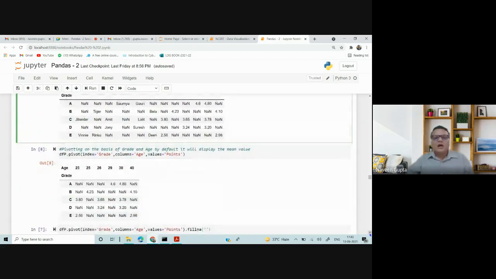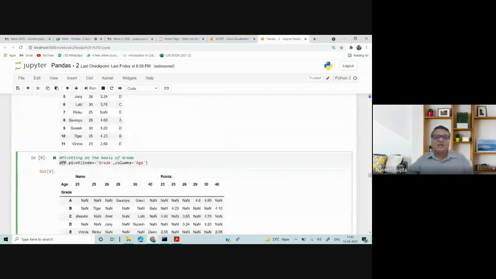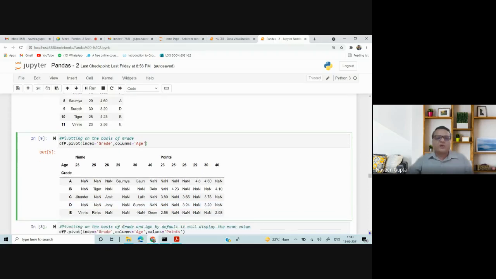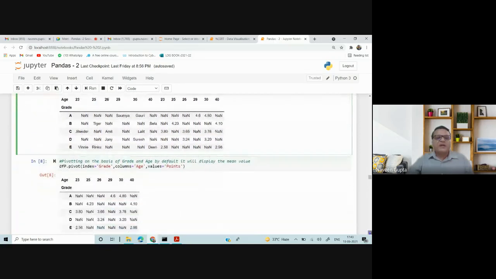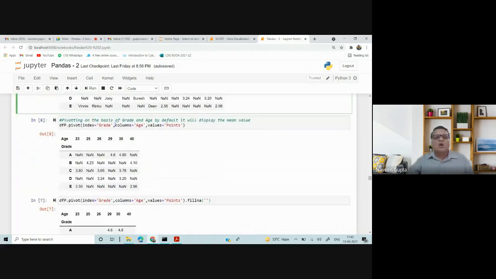Now, there are three arguments required for pivoting: index, columns, and values. Index means the row on which you want grouping. Columns means the column you want on the upper side, and values means the values on which you want to apply the pivoting. So in the next statement, I have used index equal to grade, columns equal to age, and values equal to point.